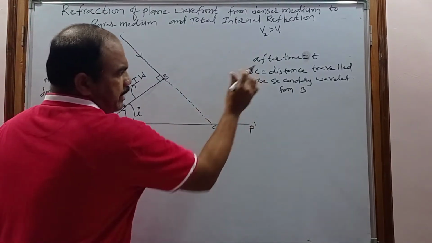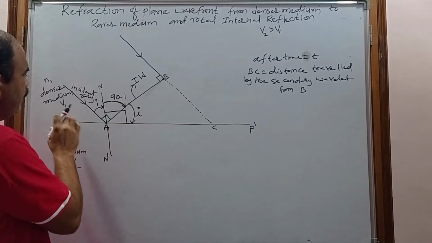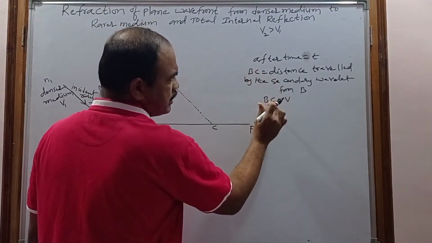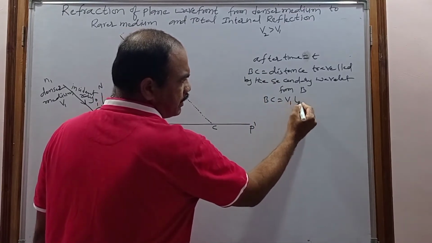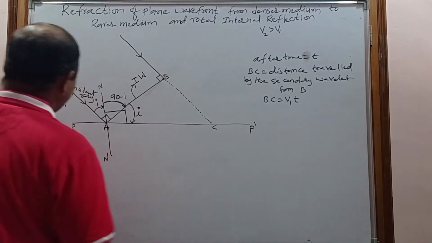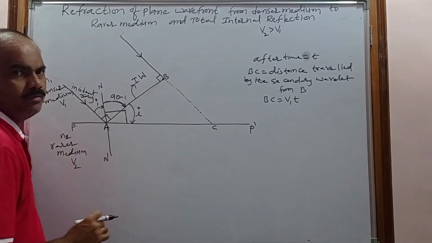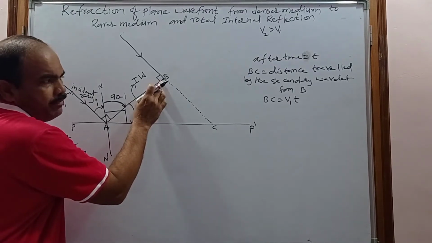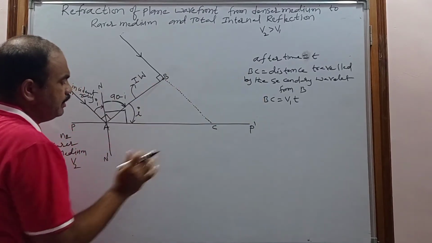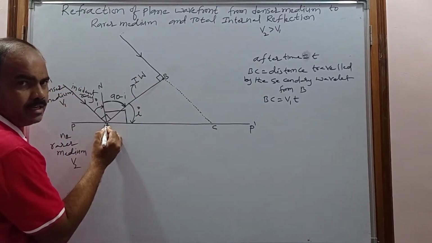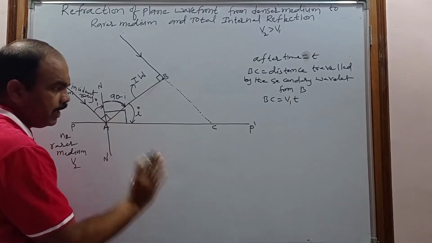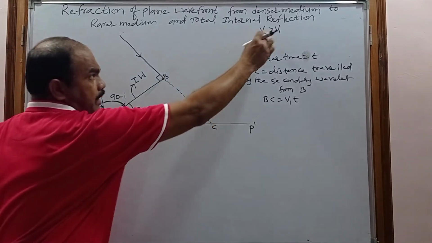How can we calculate that distance? We know the velocity and we know the time. That's why BC is equal to velocity times time. The distance is BC, the velocity is V1, the time is T, so BC is V1T. Coming next, in the same way, when the secondary wavelet from B travels the distance BC in time T, the secondary wavelet from A will enter the rarer medium and also cover some distance, but the velocity will be more because V2 is greater than V1.